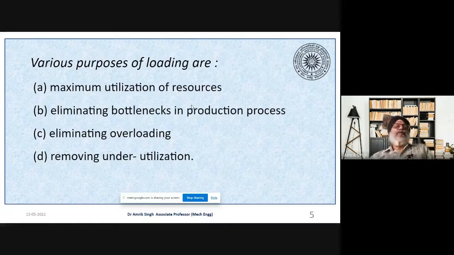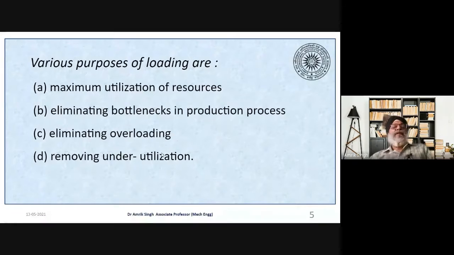Now, the purpose or the objectives of loading can be understood like this: to maximize the utilization of resource, to eliminate the bottleneck in the production process, to eliminate the overloading, and to remove the underutilization.